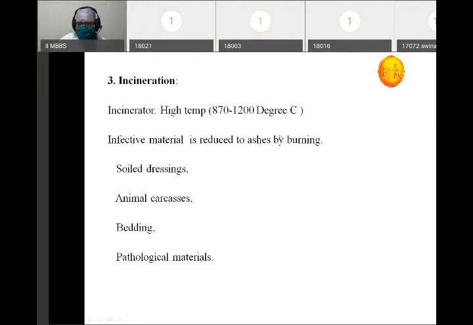Usually for biomedical waste management in the hospital, we use incineration, be it animal carcasses, soiled dressings, bedding, or pathological material. Most of the articles which we sterilize in biomedical waste management, we usually use incineration.